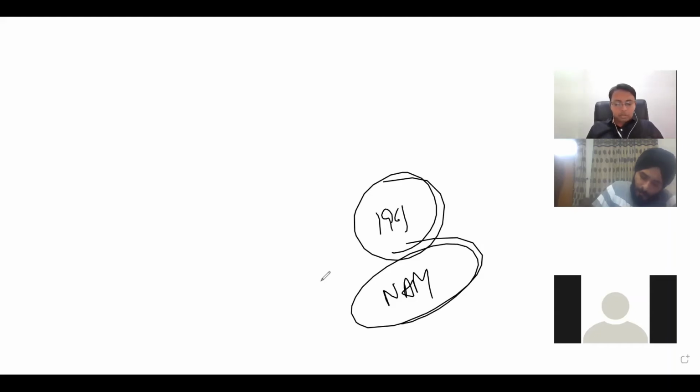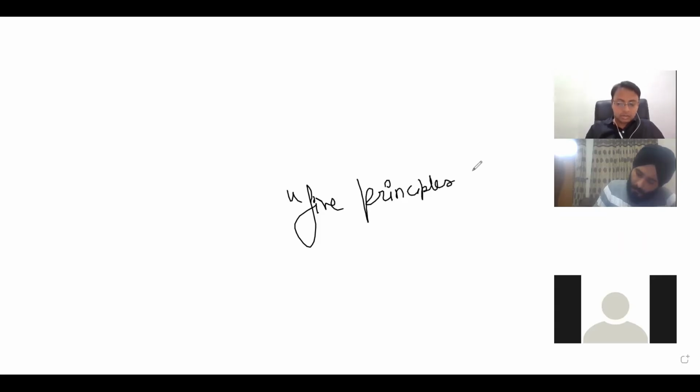Now why am I not discussing these 10 principles of the Bandung conference here? Because rather than these 10 principles, the 5 principles that they adopted from India's Panchshil doctrine are more important. That is why now we'll discuss these 5 principles of peaceful coexistence. You can write down from the next line: this movement adopted 5 principles of peaceful coexistence.